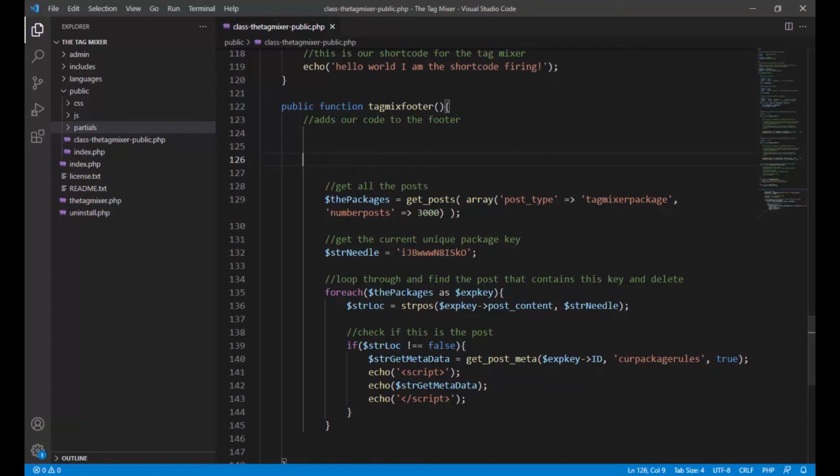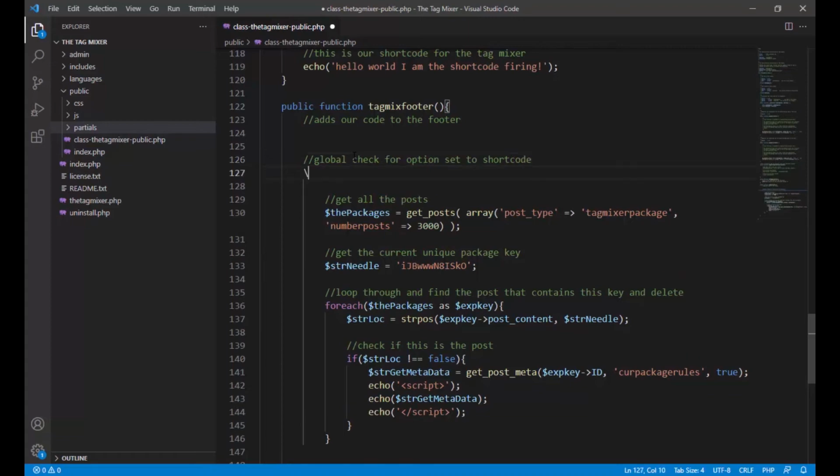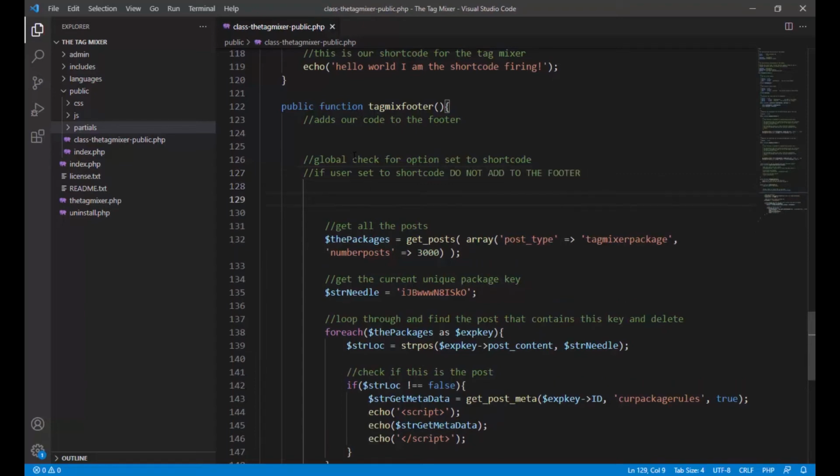It is so funny. So down here, we're going to make it really simple by saying the following. Let's just give ourselves a nice note so we know. So we're going to say, let's do a global check for option set to shortcode. Now, here's the deal here, though. We don't want to do it here. So we say if user set to shortcode, do not add to the footer. Leave it out because we do not want it in here because the user doesn't want it in here.